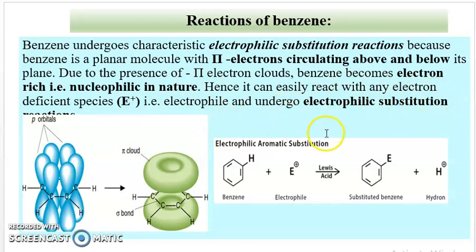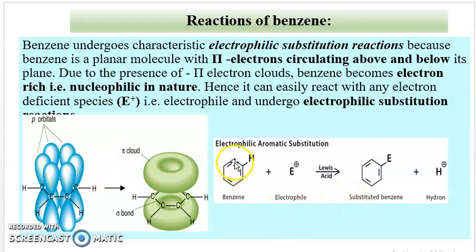It undergoes electrophilic substitution reaction. For example, benzene reacts with an electrophile in the presence of a Lewis acid. The hydrogen atom is substituted by the electrophile and we get a substituted benzene as the product. Therefore it is an electrophilic substitution reaction, and because the hydrogen atom of benzene is substituted by an electrophile, it is called an electrophilic aromatic substitution reaction.